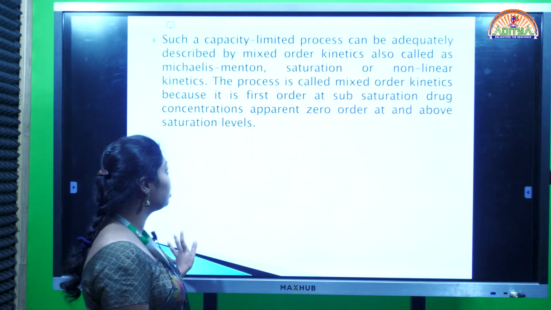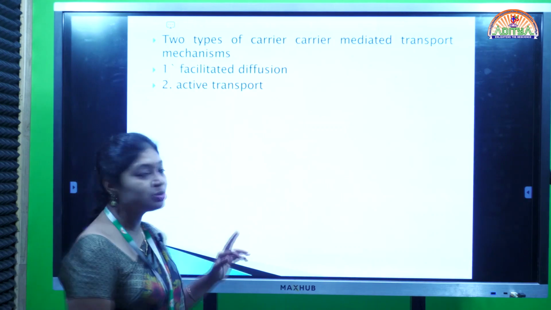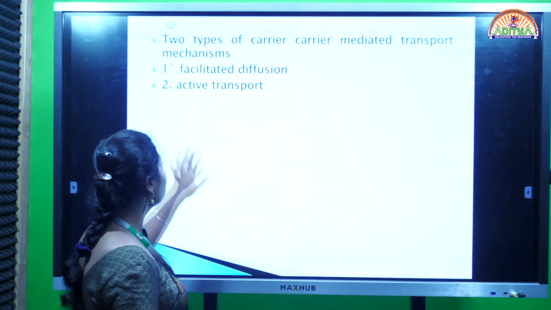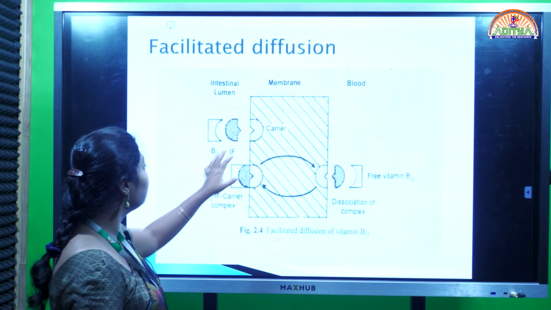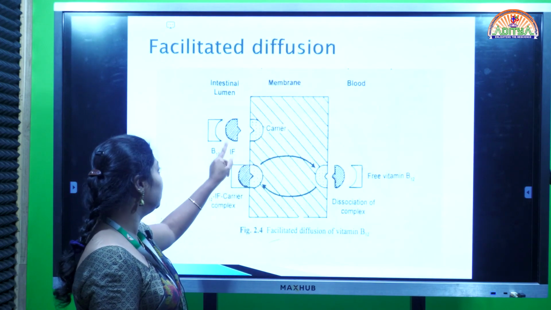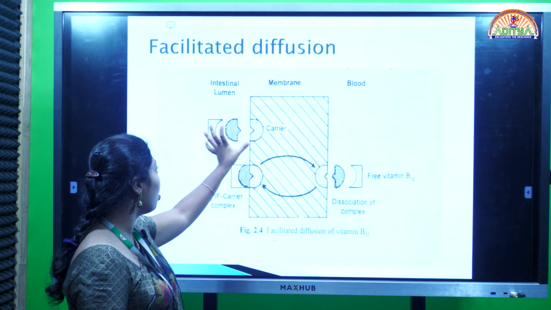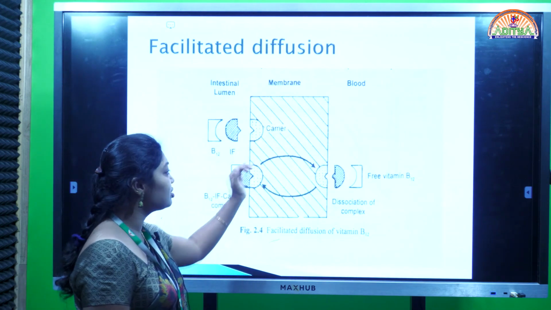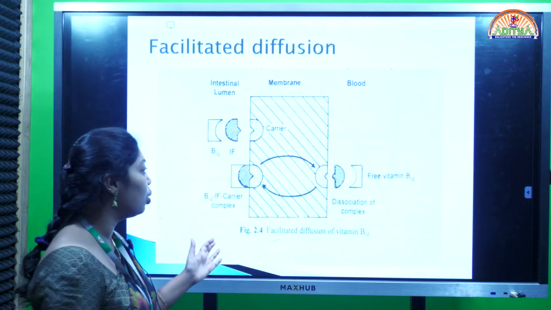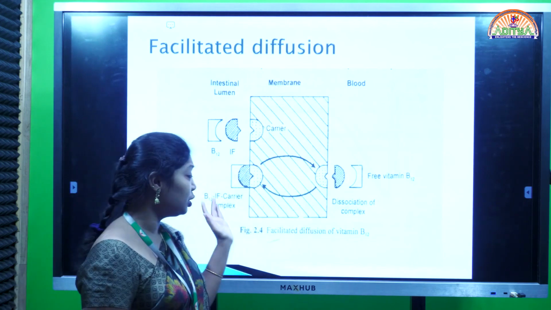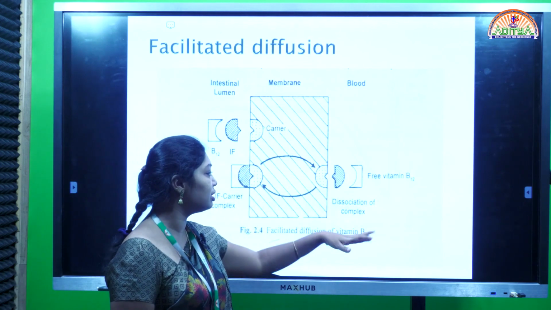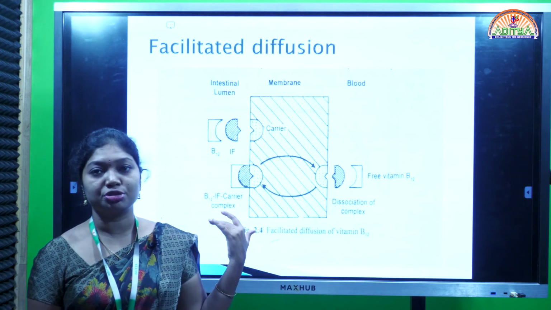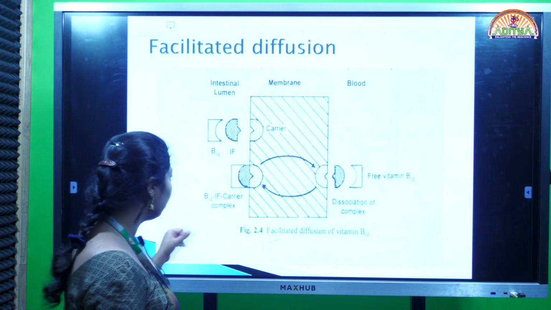These carrier mediated transport mechanisms are of two types. One is facilitated diffusion and the second one is active transport. In facilitated diffusion we are using the carrier, one intrinsic factor and the drug. All these three bind together and form a complex. This complex crosses the membrane efficiently. After crossing the membrane, it leaves the drug molecule and intrinsic factor. Again, the free carrier comes back to its original position to accept the fresh molecule.